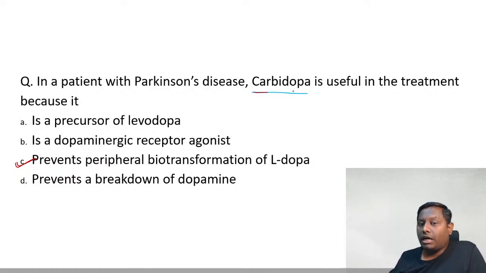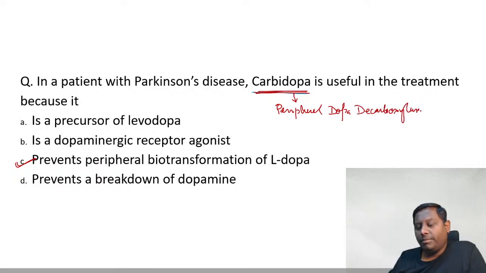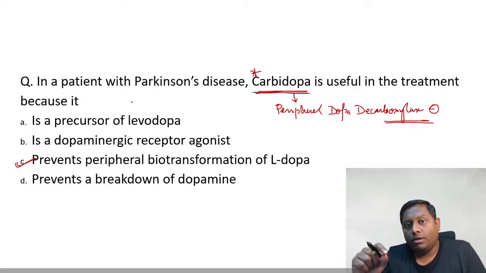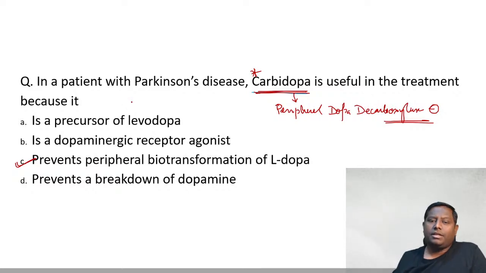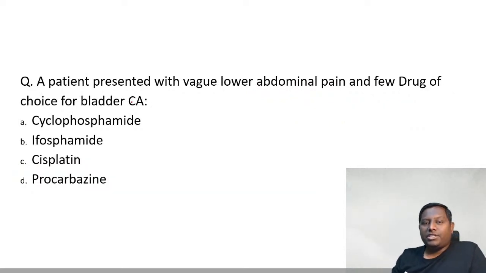That is why we are using carbidopa. Remember, carbidopa is mainly a peripheral dopa decarboxylase inhibitor. All right, very good. There is one more, benserazide, less commonly used. Carbidopa is very commonly used along with levodopa. In fact, levodopa is not used alone. Levodopa and carbidopa are given in a fixed dose combination. Okay, that's very nice.